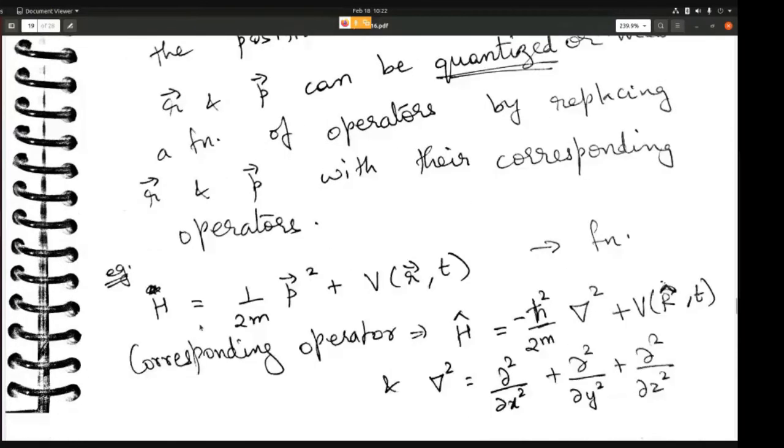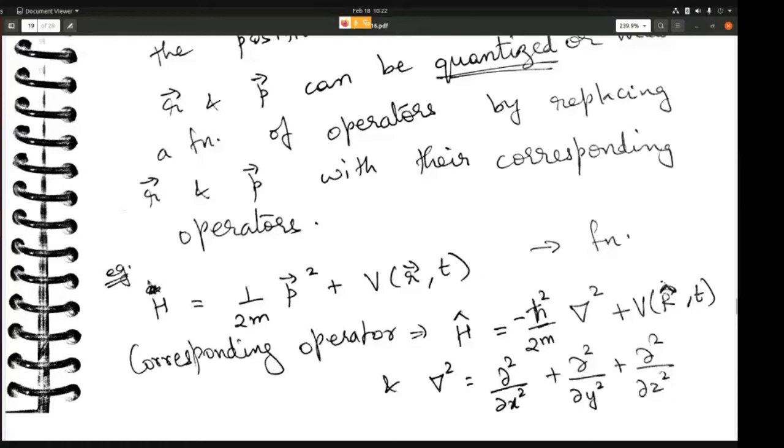So here, if this is your function, 1 by 2m p square plus v, this is kinetic energy plus potential energy. This is a function called the Hamiltonian function.